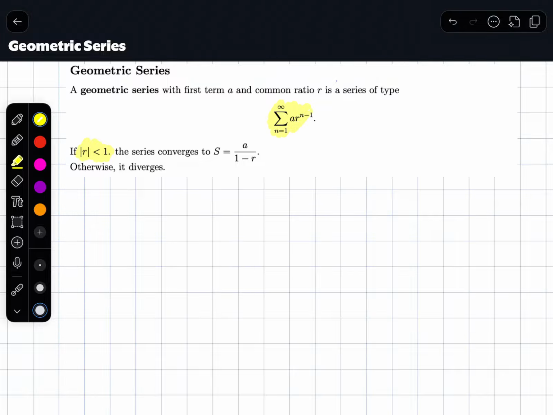And that it converges to this. And in other cases, if r is 1 or greater in absolute value, it will diverge.